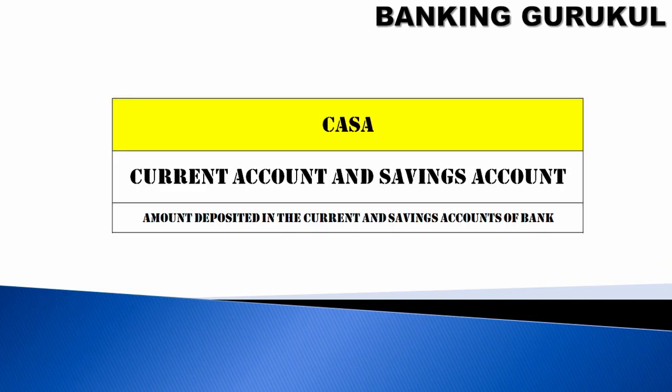So what is CASA? CASA is current account, savings account. It is the amount deposited in the current accounts and savings accounts of a bank. Normally you can see in an ad what our total deposit is. The bank will mention, okay, this is our deposit, this is our loans. They'll say CASA is 7 crores, meaning the balance available in the current account and savings accounts of the bank is 7 crores.